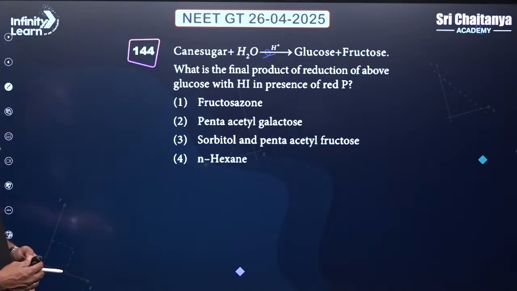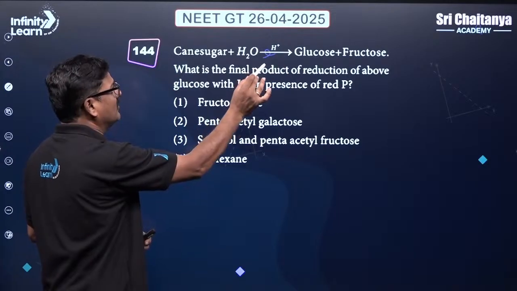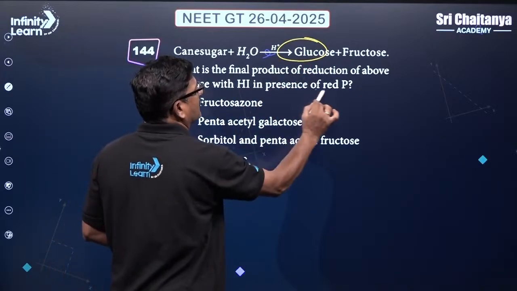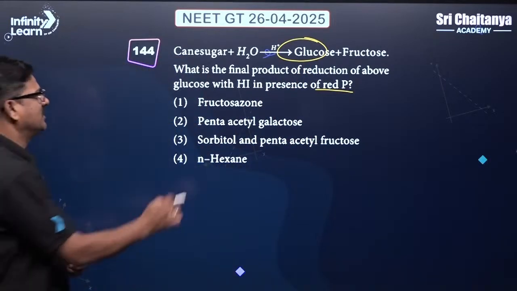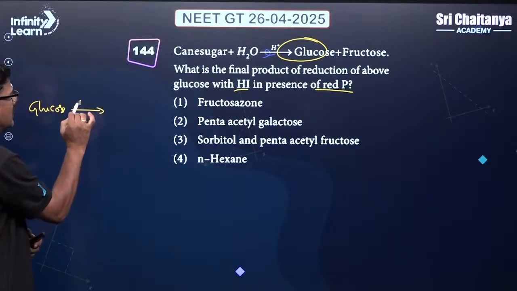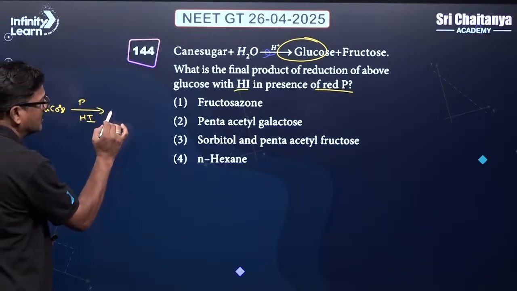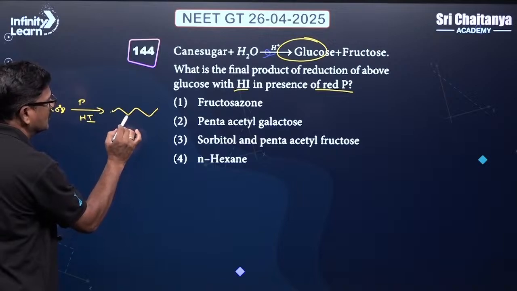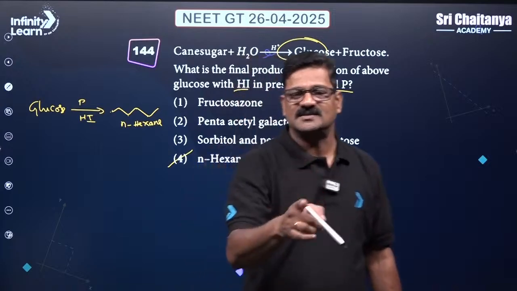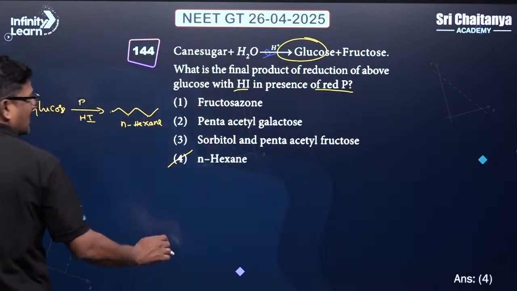And also you can see here cane sugar is going to be converted into glucose and fructose. This is called inversion. What is the final product of reduction of the above glucose in the presence of red phosphorus and HI? So glucose, NCERT it is given, glucose, red phosphorus and HI. All carbon atoms in the glucose are going to be reduced and it is going to give you n-hexane. 1, 2, 3, 4, 5, 6. N-hexane. So my answer is going to be n-hexane. This is the reaction given in the NCERT textbook, my dear children. And also you can see this is answer 4.